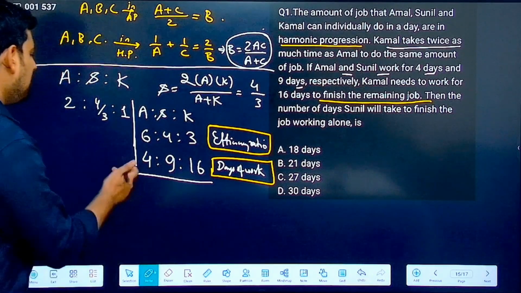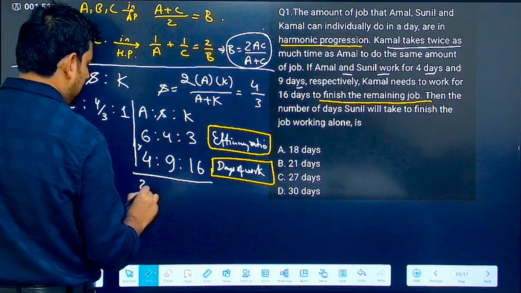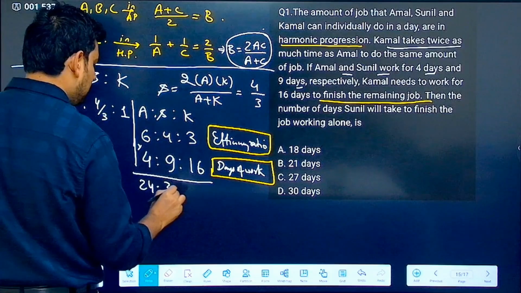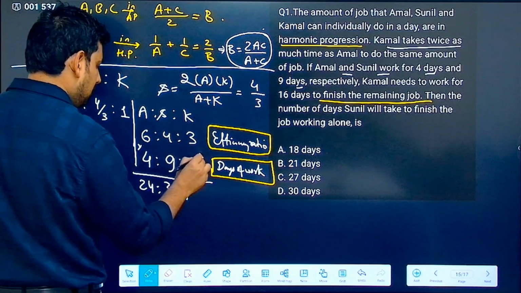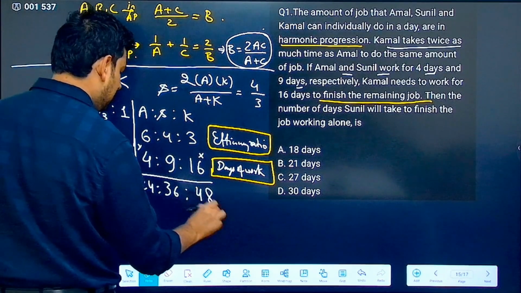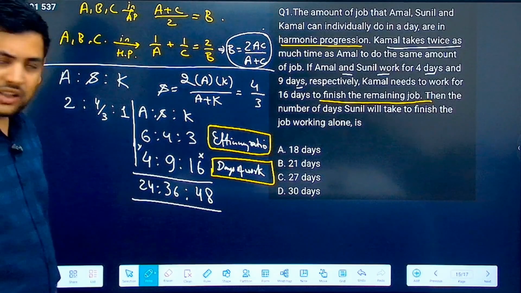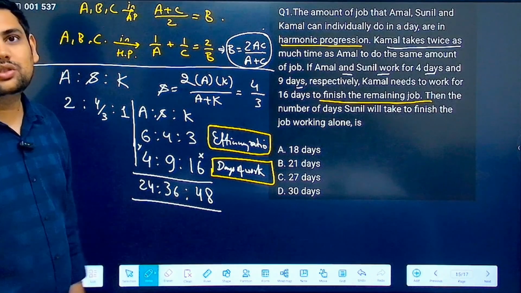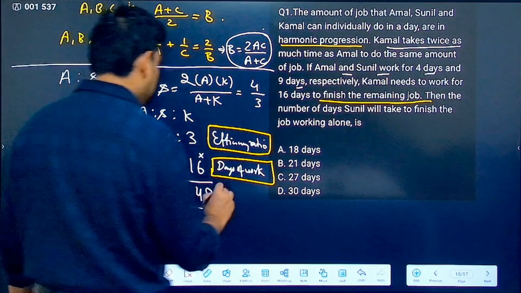Understood? So now I am multiplying this. 6 fours are 24, 9 fours are 36, and 13 into 6 is 48. Don't cancel anything, nothing like this. This is directly giving you total work. Correct? So this is much better.